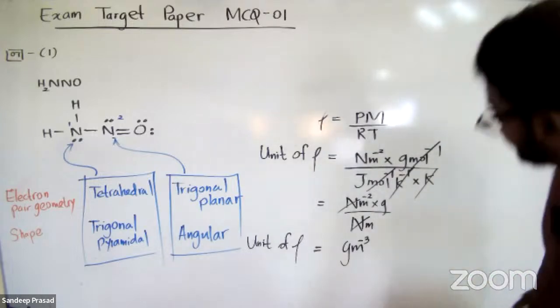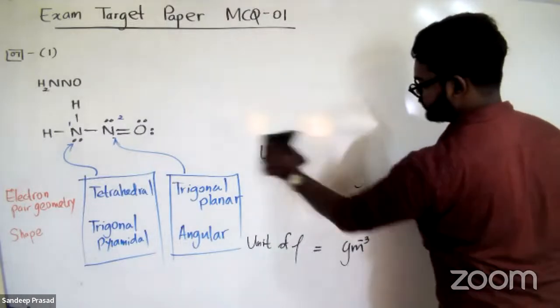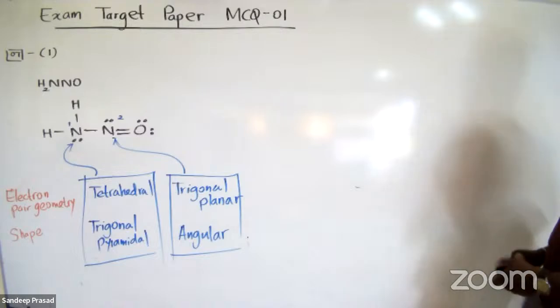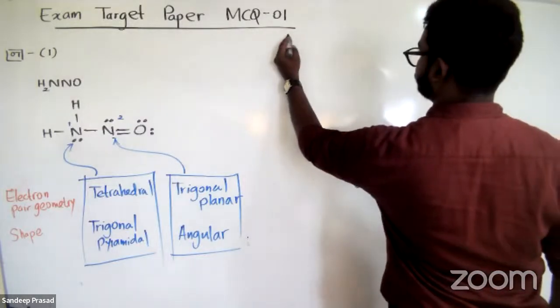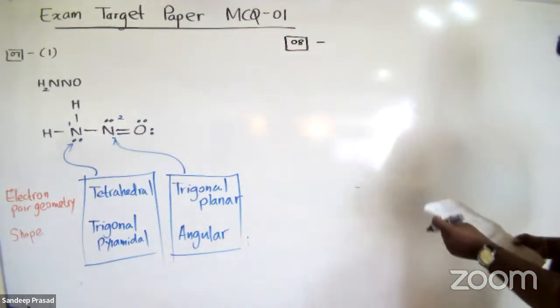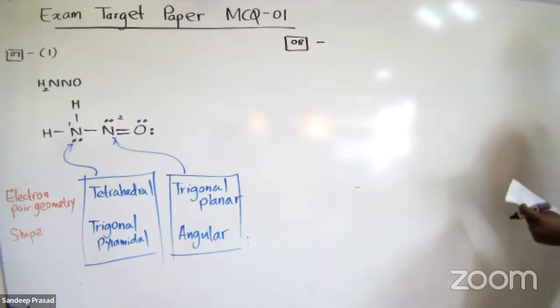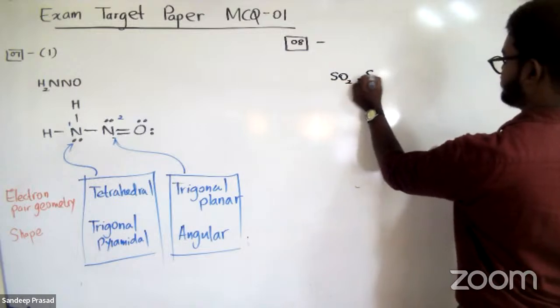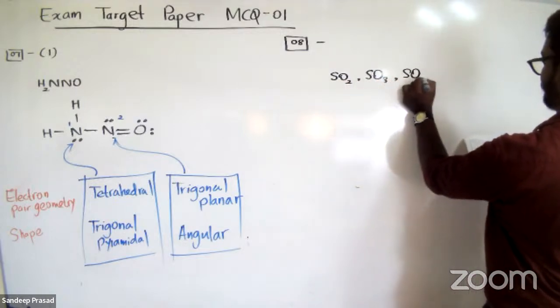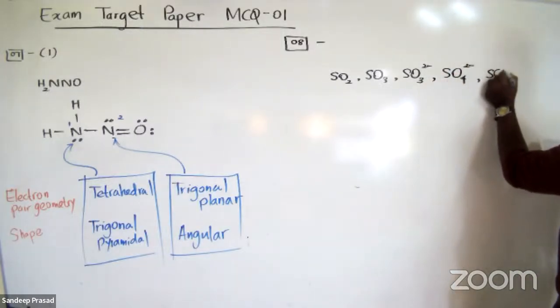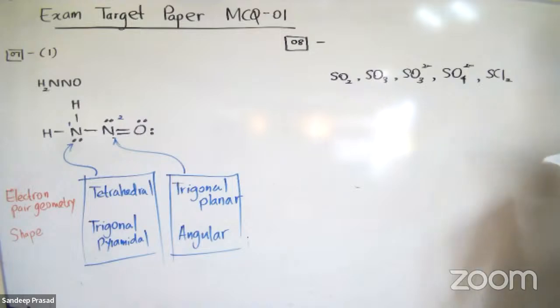Let's move to question number 8. Question number 8. The correct answer when the chemical species sulfur dioxide, sulfur trioxide, sulfite, sulfate SO4 2 minus, and sulfur dichloride are arranged in the increasing order of the electronegativity of sulfur, right?